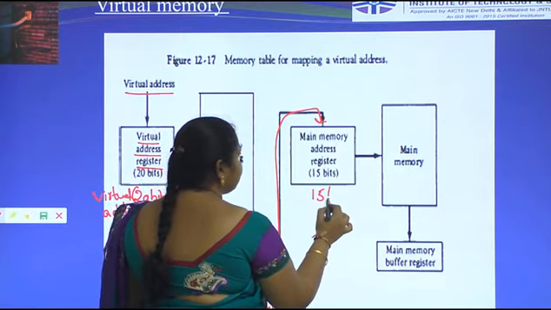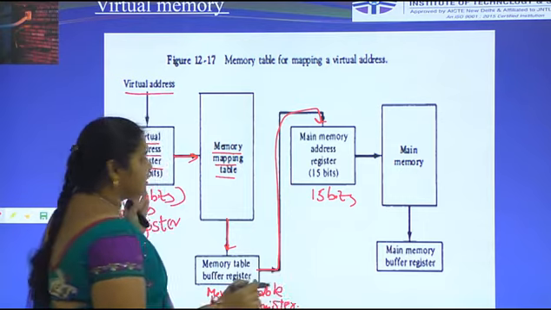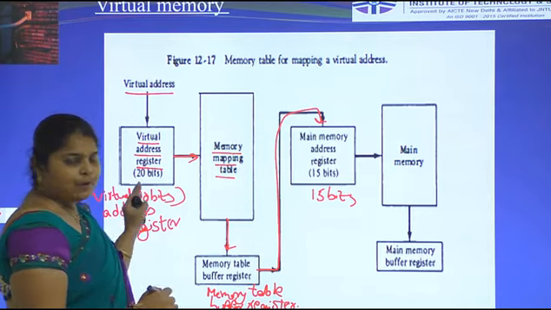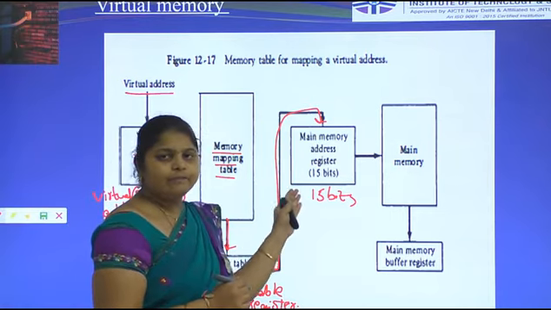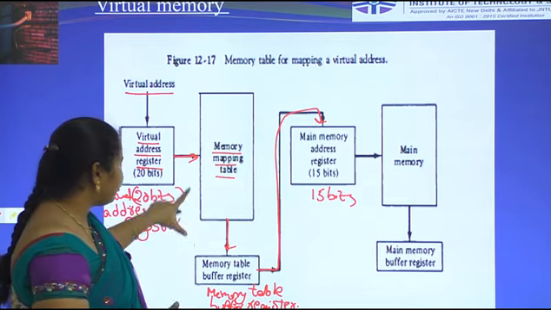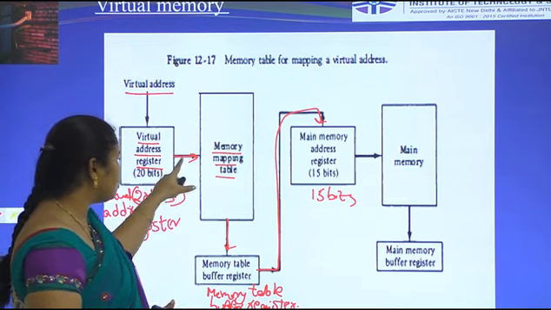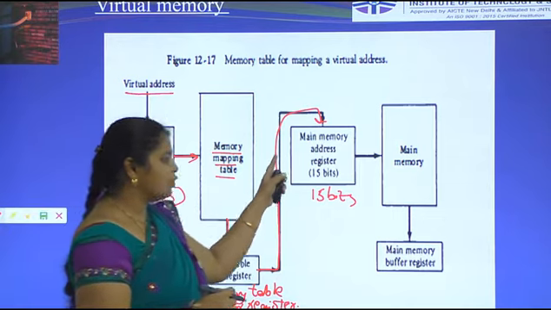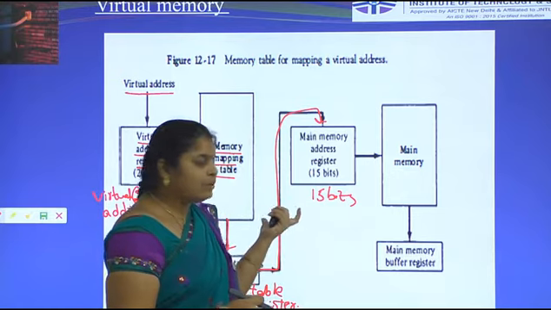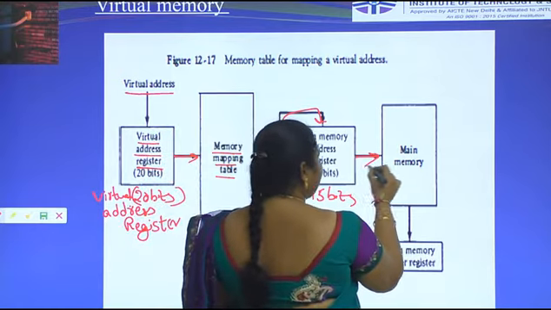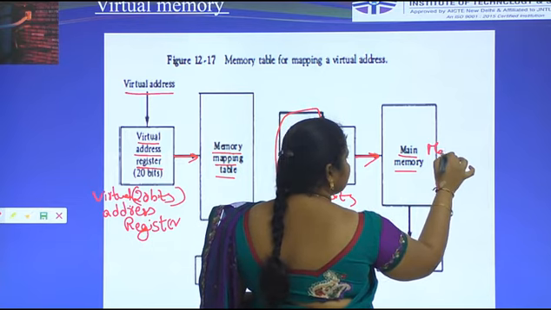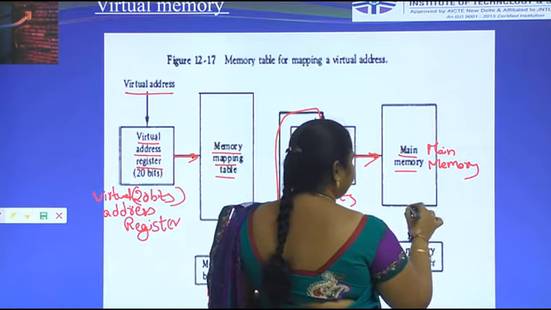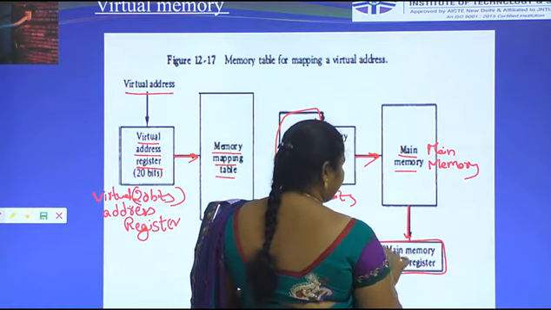This is the virtual address register and this is the main memory address register. The virtual address register contains 20 bits and the main memory address register contains 15 bits. In between, the information is transferred from the virtual address register to the memory mapping table, to the memory table buffer register, and then to the main memory address register, which contains 15 bits. Then the data is transferred to main memory, and the information is transferred to the main memory buffer register.